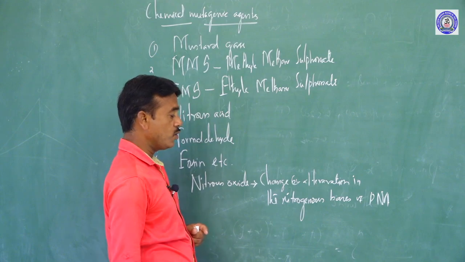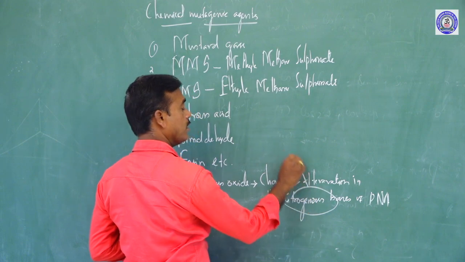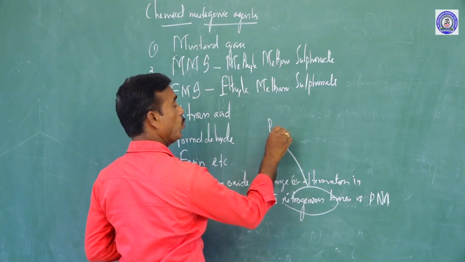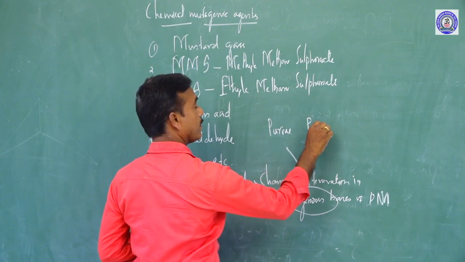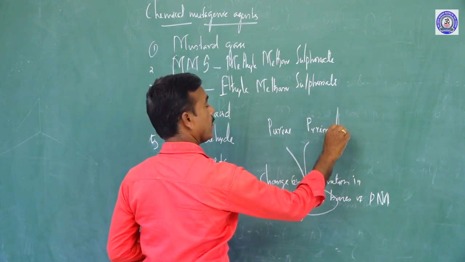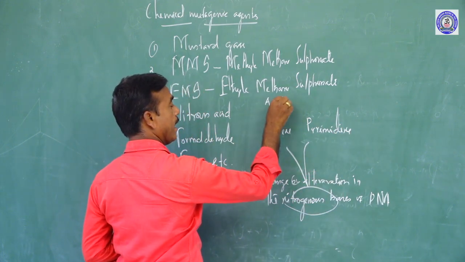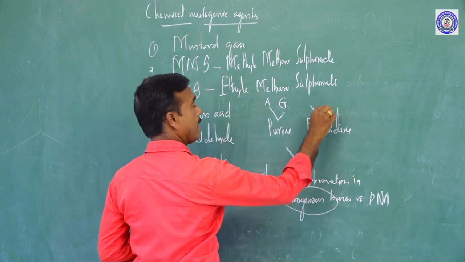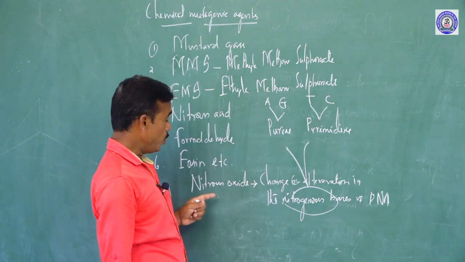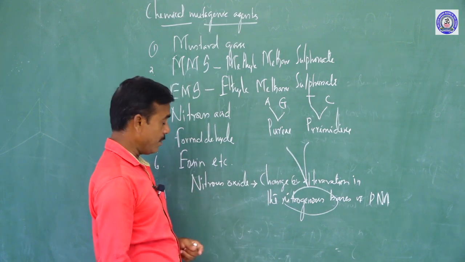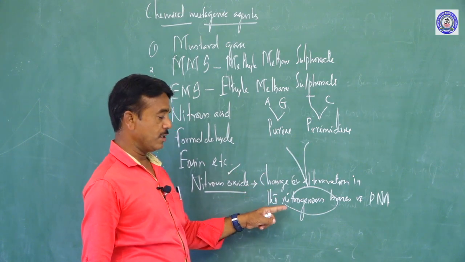I am already referring to the nitrogenous bases. What are nitrogenous bases? They may be purines and pyrimidines. The purines are adenine and guanine. The pyrimidines are thymine and cytosine.